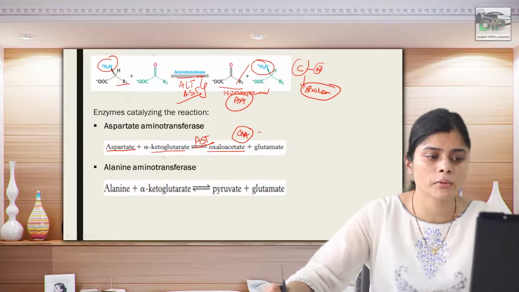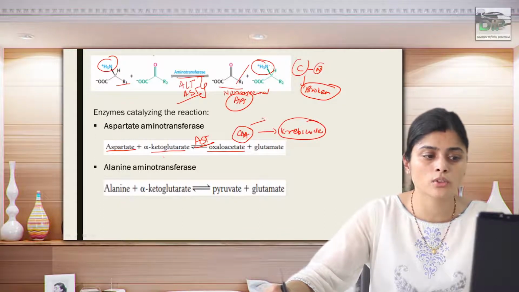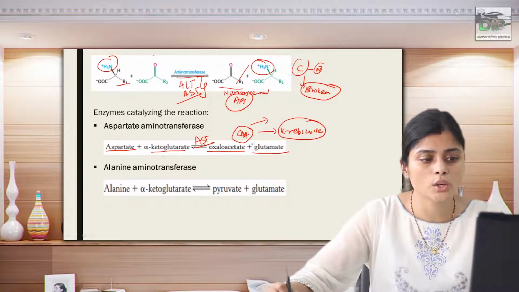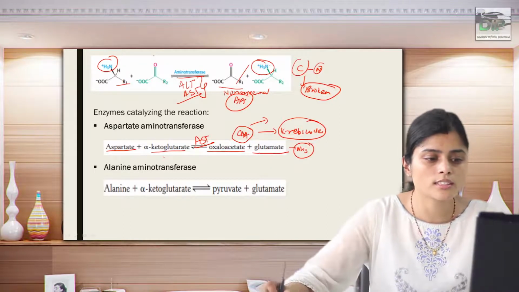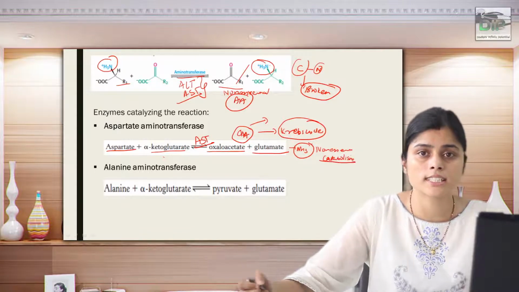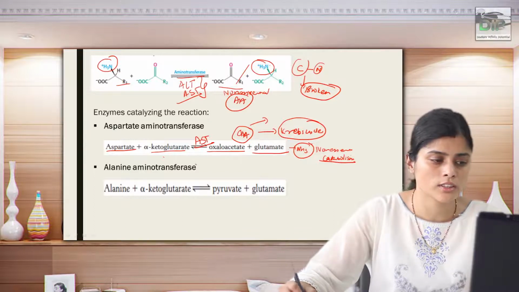Oxaloacetate is the non-essential amino acid which is required for your Krebs cycle, also required in the urea cycle, and also required for gluconeogenesis, and so on and so forth. And this glutamate is required for ammonia detoxification. So this is the way non-essential amino acid synthesis is happening, and catabolism, the carbon skeleton and nitrogen amino acid metabolism, is going on with the help of aminotransferase.